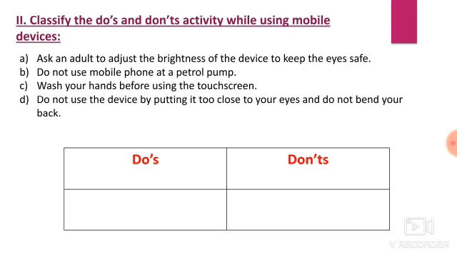Ask an adult to adjust the brightness of the device to keep the eyes safe. Do not use mobile phone at a petrol pump. Wash your hands before using the touch screen. Do not use the device by putting it too close to your eyes, and do not bend your back. So read the sentence carefully and do the activity. So do the activity in your ICT activity note. So far you have understood the class very well. So do the activity in your activity note.